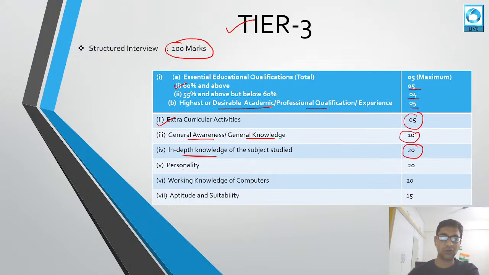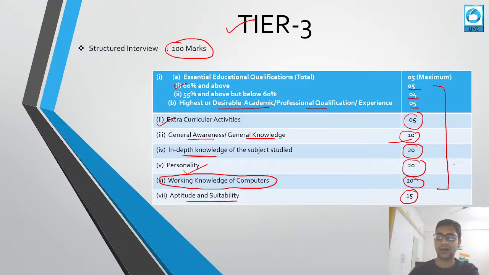After that, they will be checking your personality, the way you speak, the way you work, the way you talk, and all those things. Based on that, 20 marks will be awarded. After that, they will check your working knowledge of computers, and based on this they will provide you out of 20 marks. Then they will be checking your aptitude and suitability to the post, and based on that 15 marks will be provided. So this is the total breakup of that 100 marks.